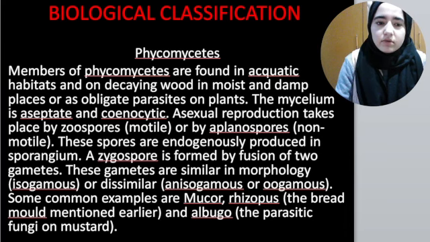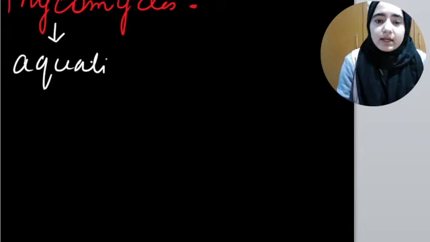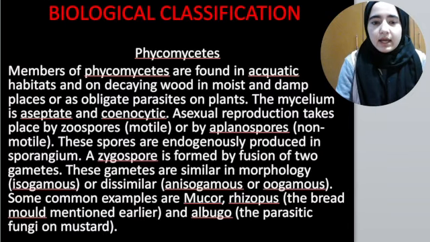First we have to discuss phycomycetes. These come under fungi: phycomycetes, ascomycetes, basidiomycetes, deuteromycetes. Phycomycetes are found in aquatic habitats, or in moist places where moisture is present.